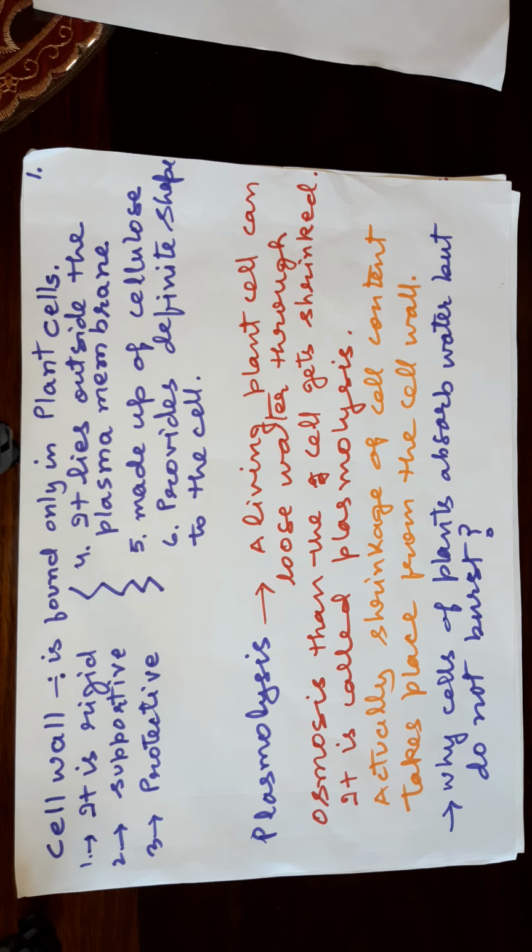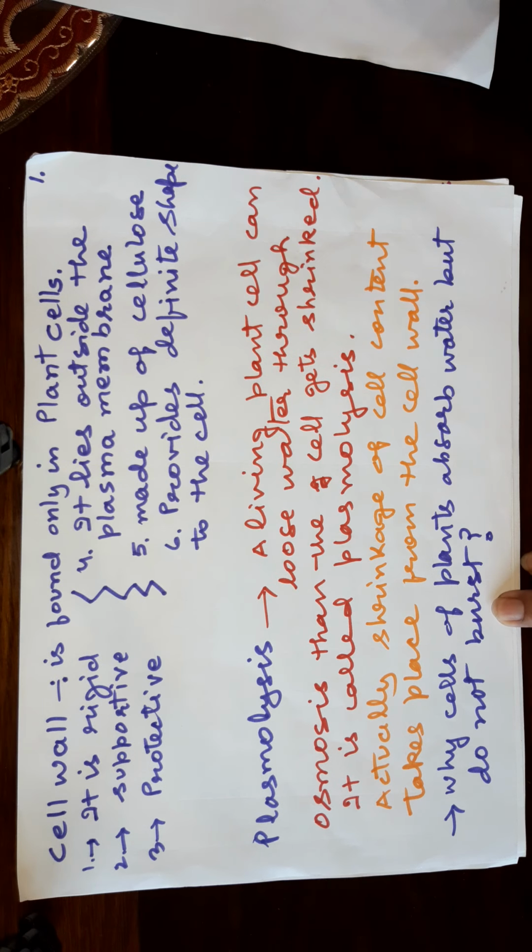We will continue our discussion as last time we had done about the cell membrane or plasma membrane, and we had discussed the types of solution, that is isotonic solution, then hypertonic solution, and hypotonic solution. Now we will do the cell wall.